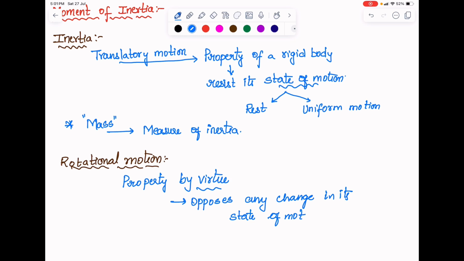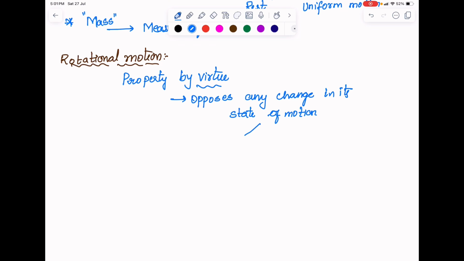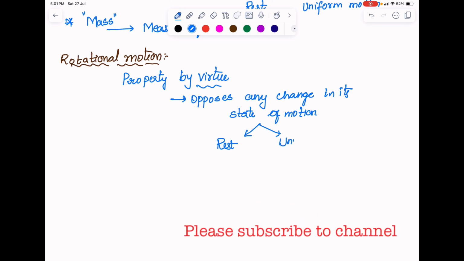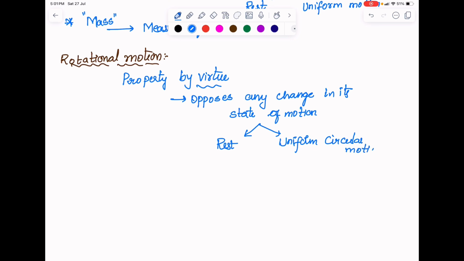In rotational motion, the first one is rest, and the second one, guess what it could be? Uniform circular motion. There it is uniform motion in translatory, here in rotational it is uniform circular motion. Thus this property by which in rotational motion a rigid body opposes any change in its state of motion, either rest or uniform circular motion, we call rotational inertia.